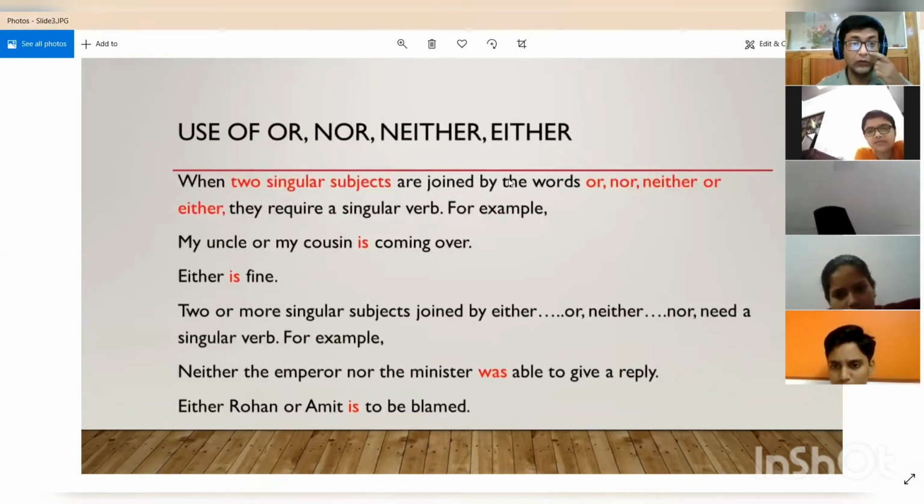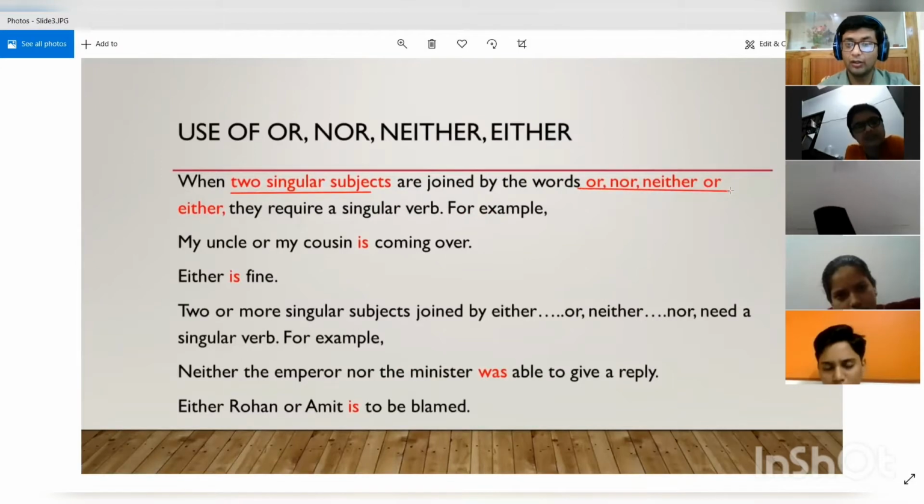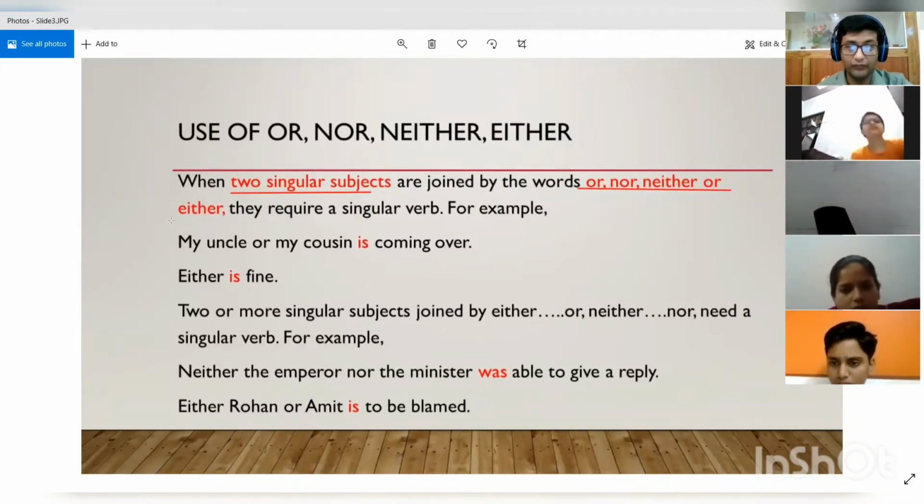Now we will see the use of or, nor, either, and neither. First we saw the use of and, now we will see the use of these words. When two singular subjects are joined by words like or, nor, either or neither, then they require a singular verb.